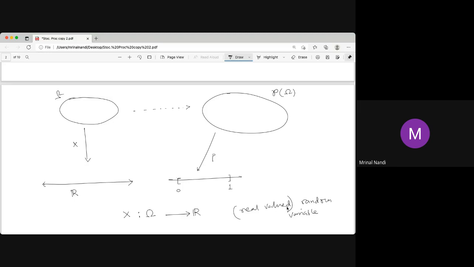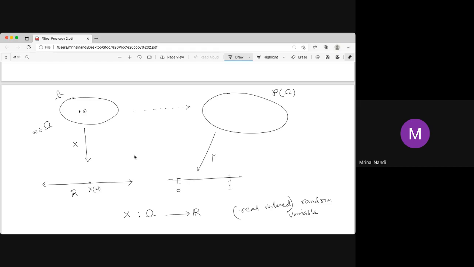Now this is a random variable. Now what is the utility of this random variable? Actually, it maps every element of omega, say small omega belongs to capital omega, to a real number. This is just X of omega, which is a real number.